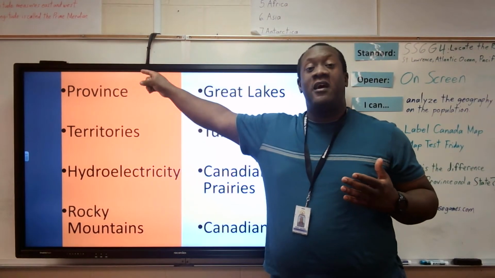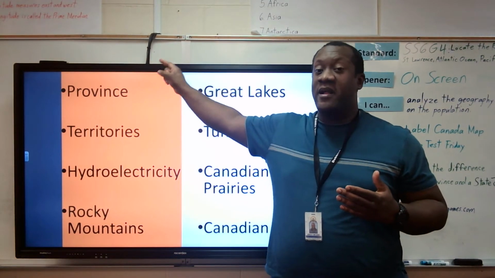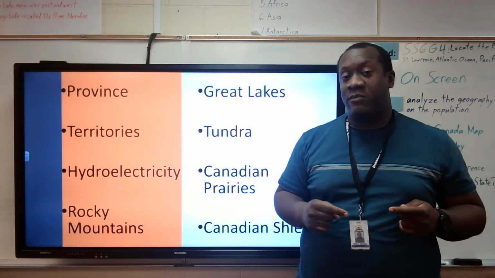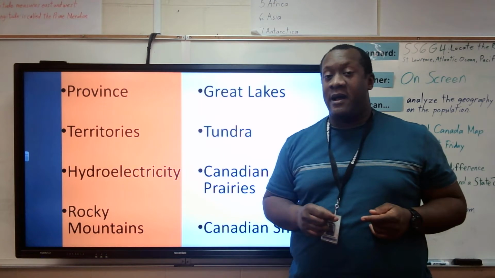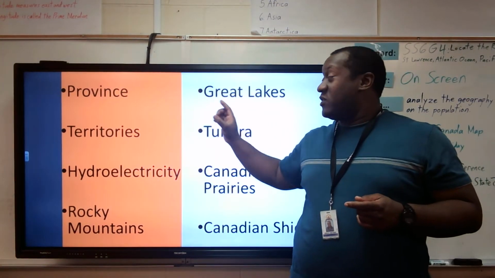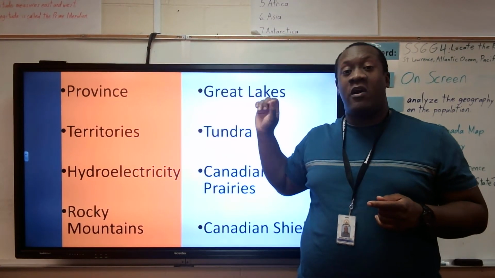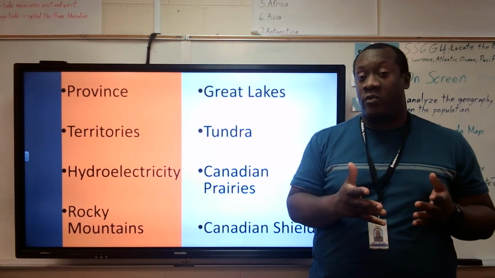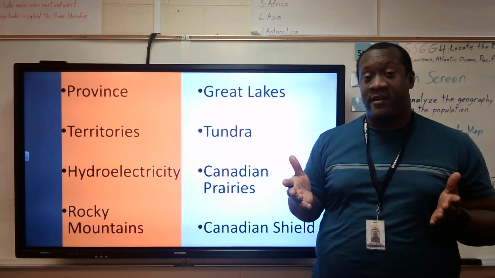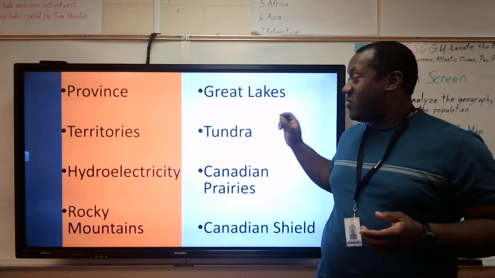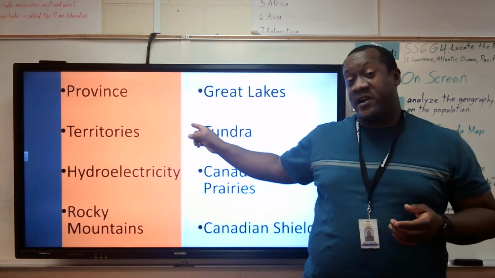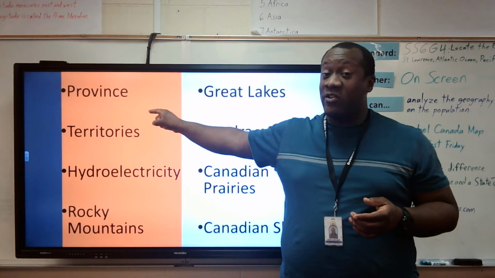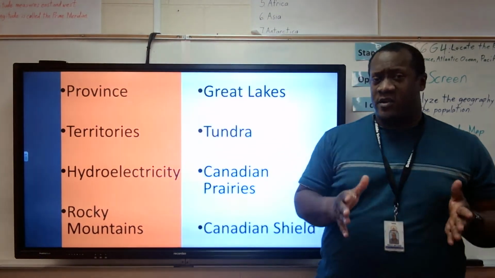A province has a capital and a government that can pass laws that affect the province. The territory cannot pass laws. The only laws that can be passed are passed in the central government, and the central government of Canada is Ottawa. Ottawa is the capital of all of Canada. So if Ottawa passes a law, that's what affects the territories, but the territories cannot pass any laws on their own. So I hope that makes sense.